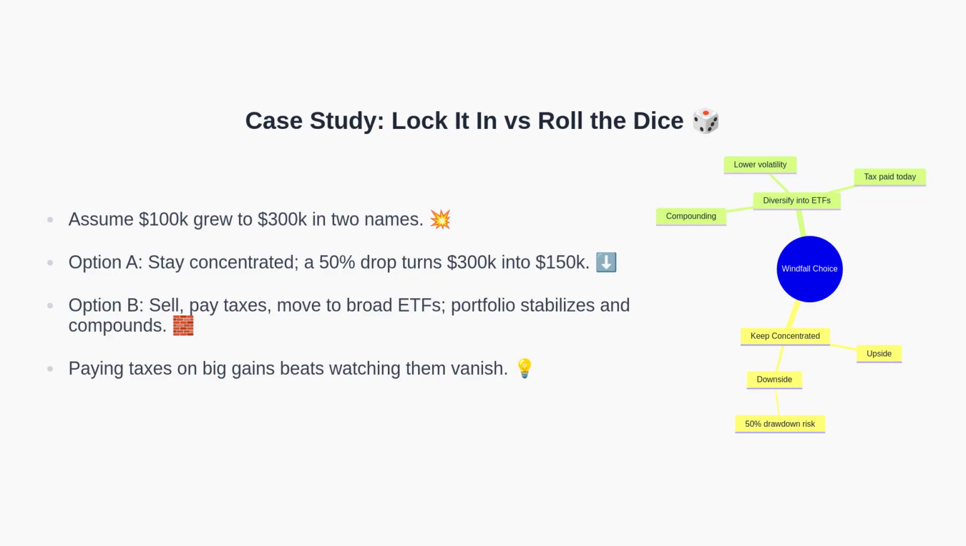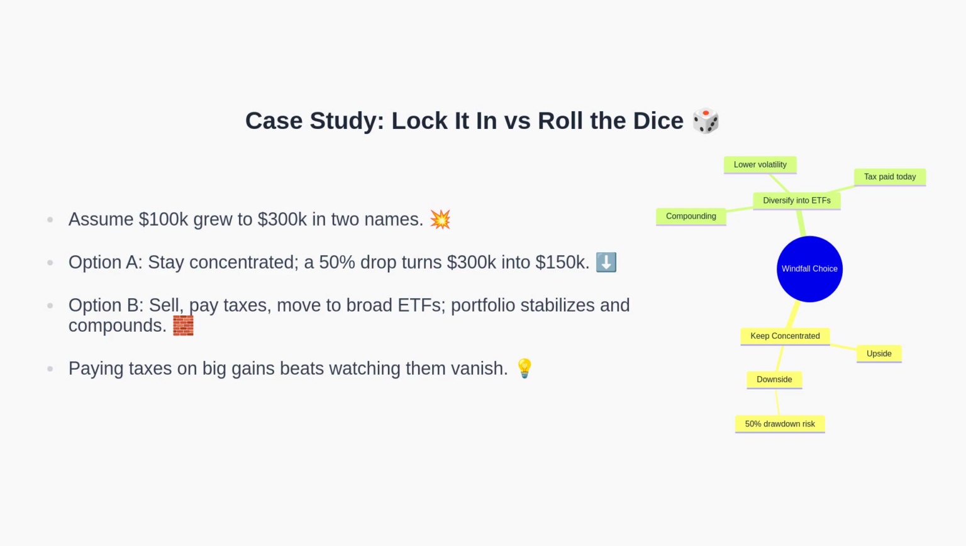If instead you sell, pay the tax bill, and reinvest in broad market ETFs, you may sacrifice a portion to taxes today, but meaningfully reduce the probability of catastrophic drawdowns. In many cases, paying taxes on large gains is preferable to risking their disappearance in a downturn.